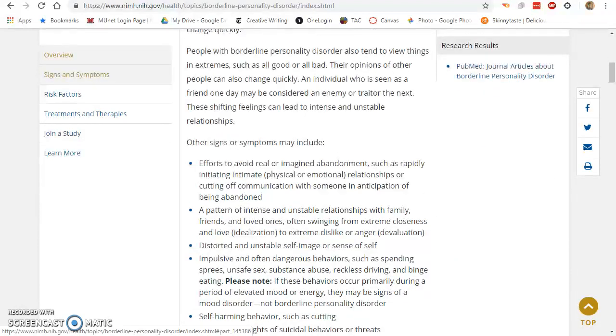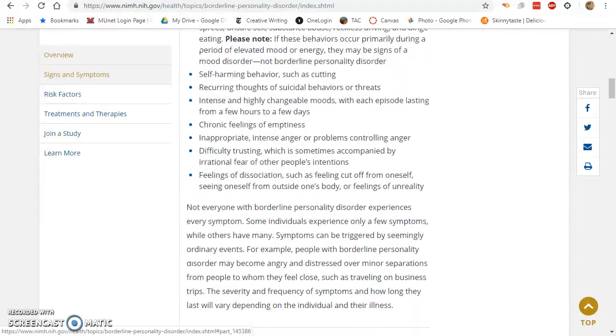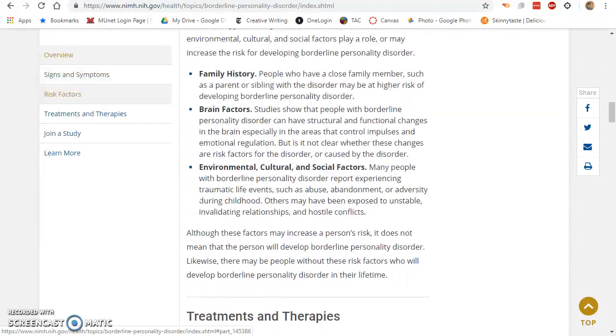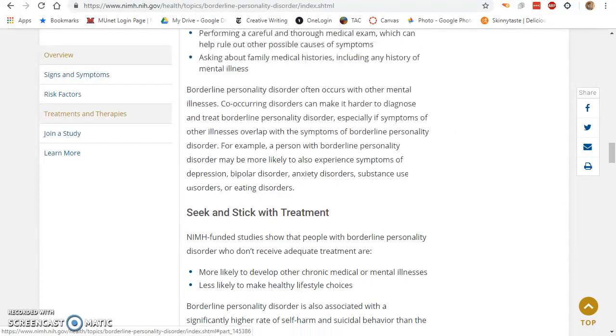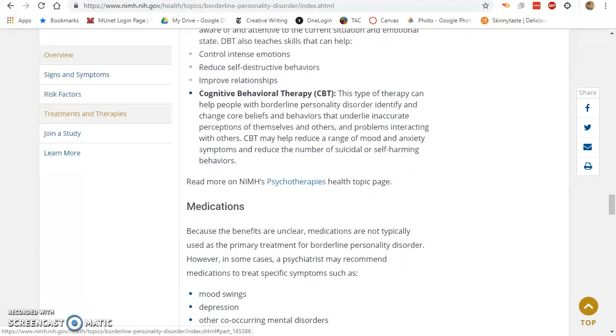Signs and symptoms, if I go through here, efforts to avoid real or imagined abandonment. That's true of Blanche. Pattern of intense, unstable relationships with family, distorted and unstable self-image. All of this stuff, if I skim through here, seems really to connect to Blanche. That makes it relevant to me.